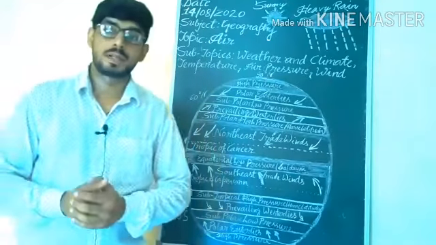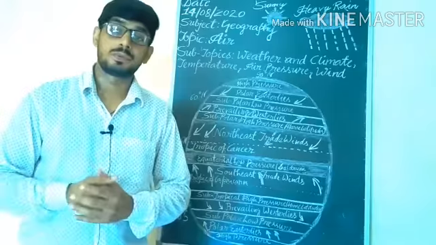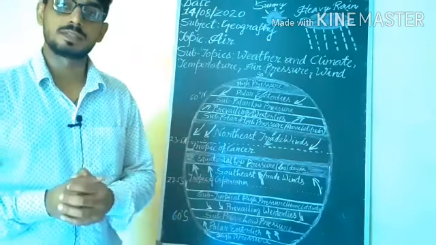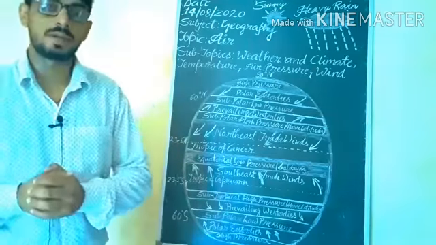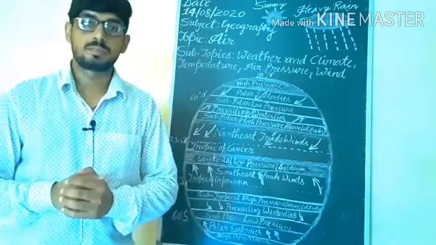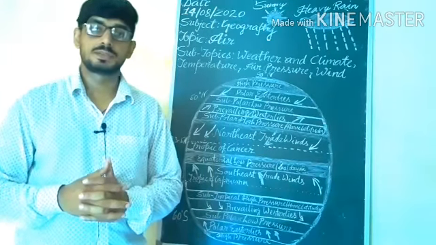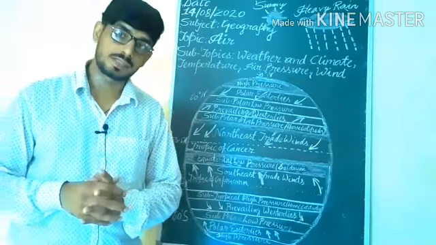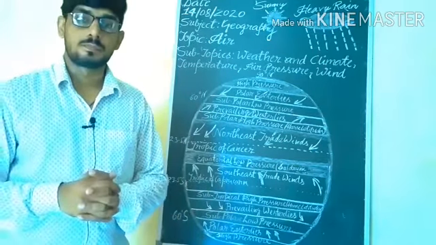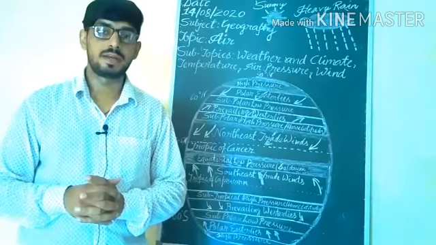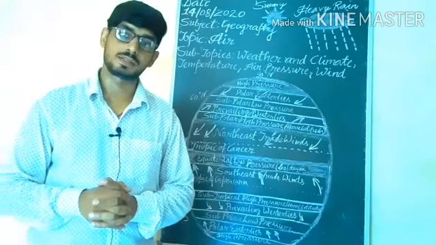Students, you know that because of decreasing insolation towards the poles, the poles are too cold and poles are covered with snow. Some of the weather instruments are: first is thermometer. Thermometer is used to measure the temperature of the body. Barometer is used for atmospheric pressure. Rain gauge is used to measure the amount of rainfall, and wind vane shows the direction of the wind. Understand?